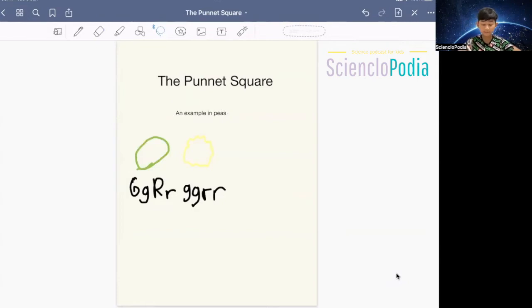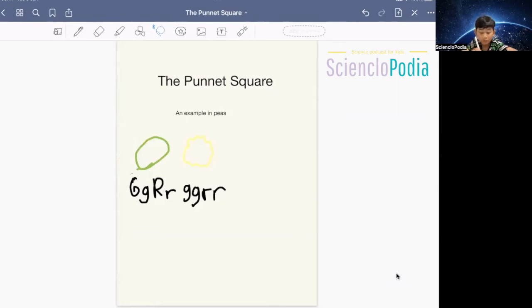So I have these pea pods. This one is green and it's round. This one is yellow and it's wrinkly. So just in case you can't see, this is yellow and it's wrinkly. You might be thinking, wow, what does uppercase G, lowercase g, capital R, lowercase r mean? And that's a really good question.